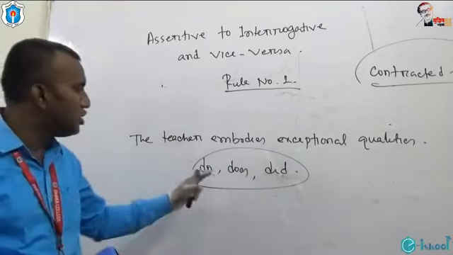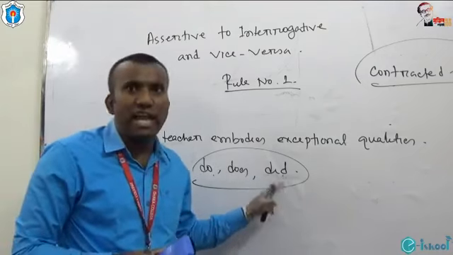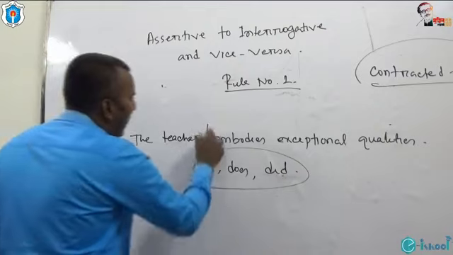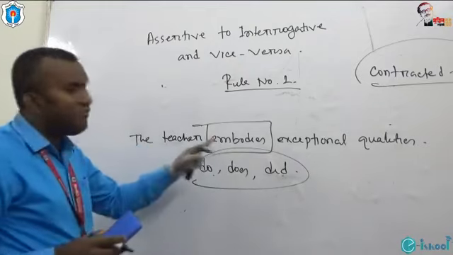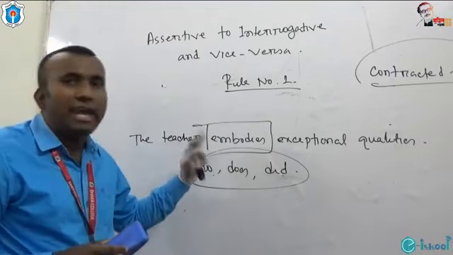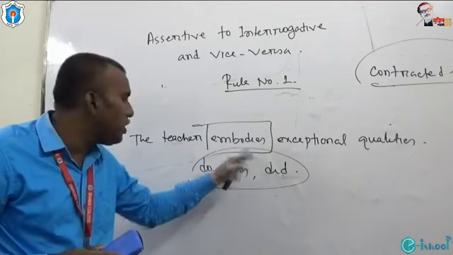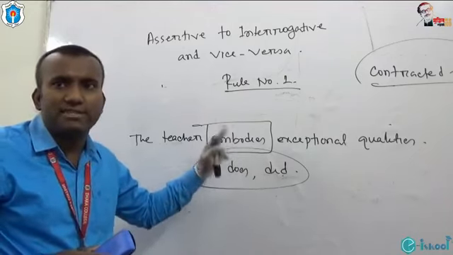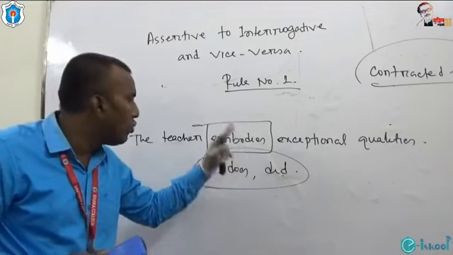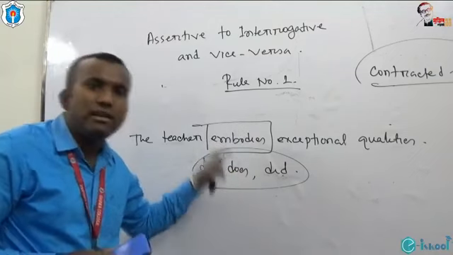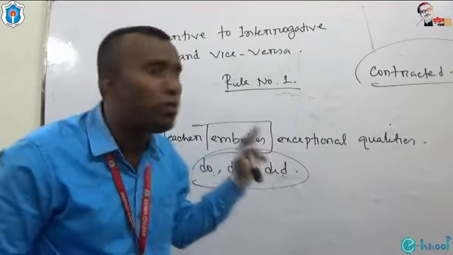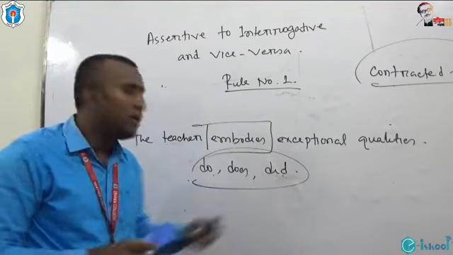We have to use do or does or did as auxiliary verbs. If the main verb is in present form, we have to use do. If there is any s or es with the verb, we have to use does. If the verb is in past form, we have to use did.